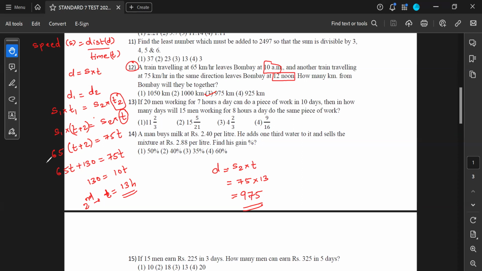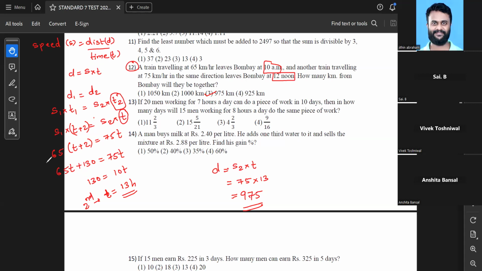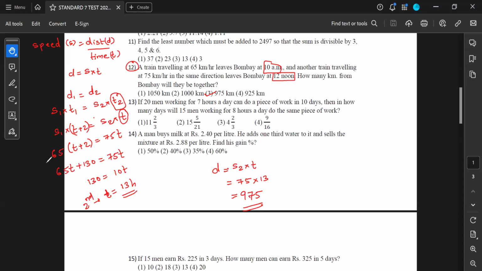Excuse me, sir. If the trains were going in opposite directions, then the calculation would have been different, beta, because in that case the question will also be different. Because in this case both are starting from Bombay and both have to meet at some place.